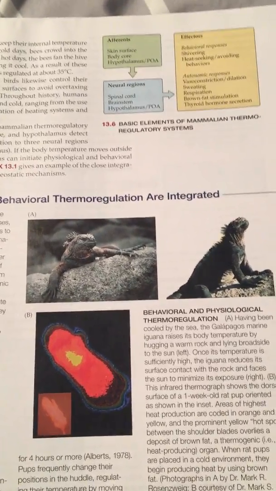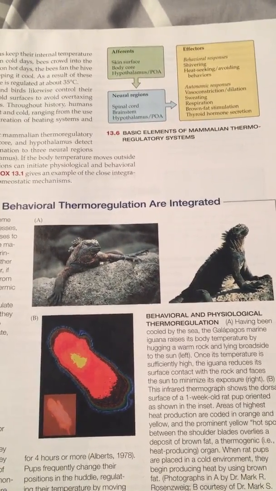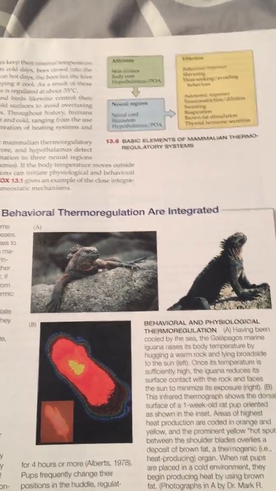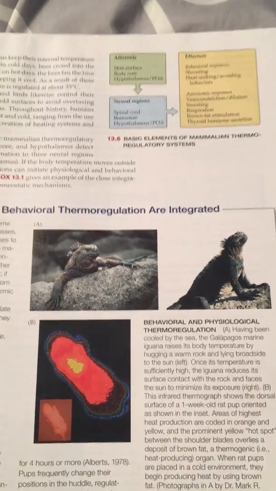So if body temperature moves outside the set zone, each of these neural regions can initiate physiological and behavioral responses to return to the set zone. The effectors are behavioral, an example would be shivering, and autonomic responses, an example of that would be sweating.